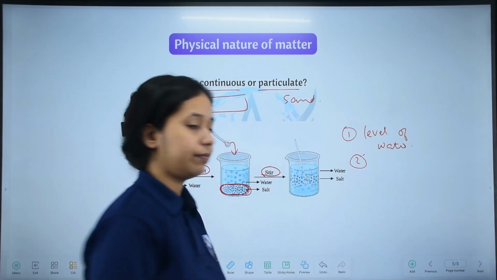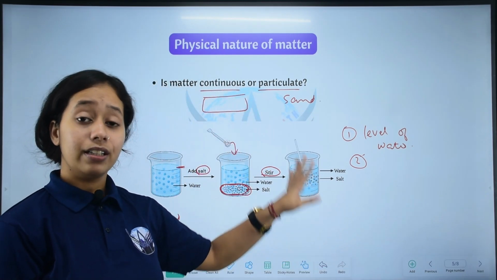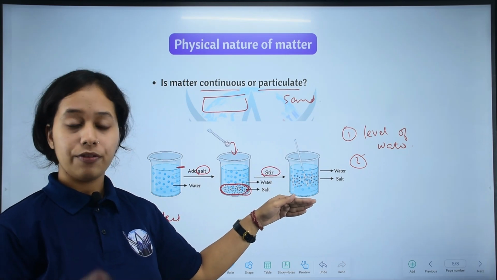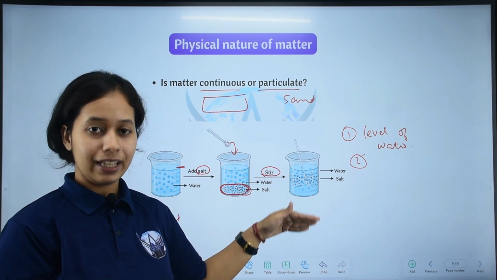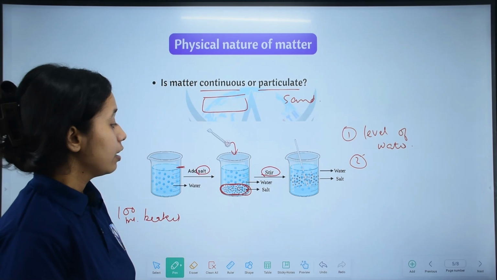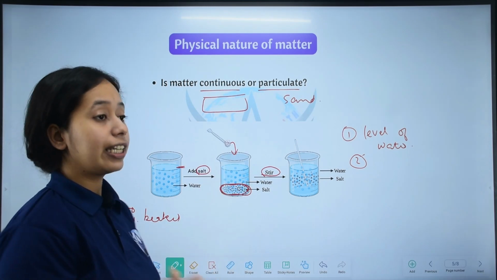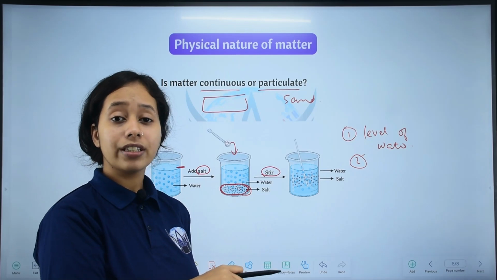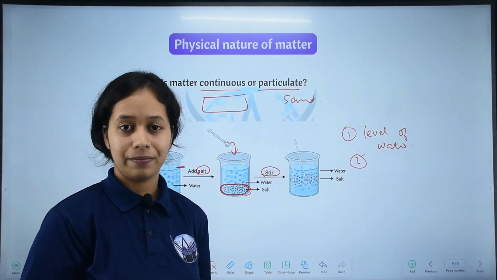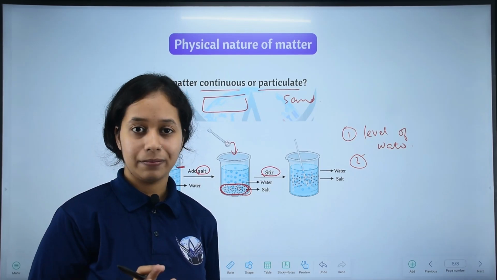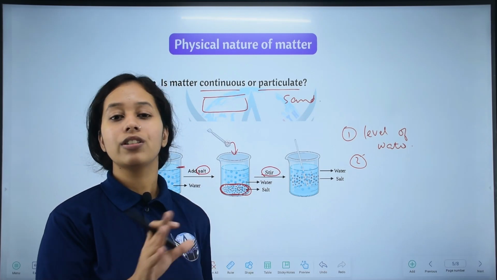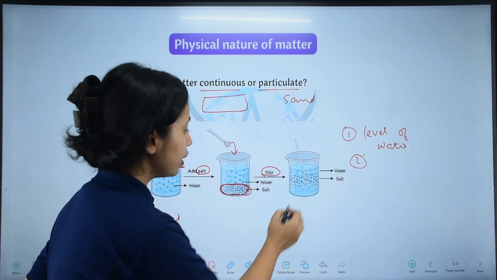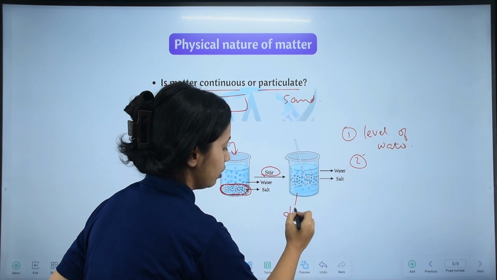Two questions. First try observing it yourself, then I will tell you. The salt particles which initially settle down, after stirring they no longer settle down. They will almost disappear.